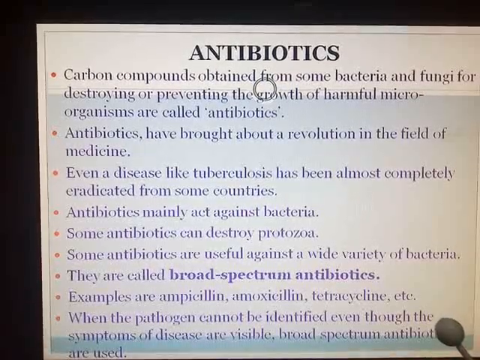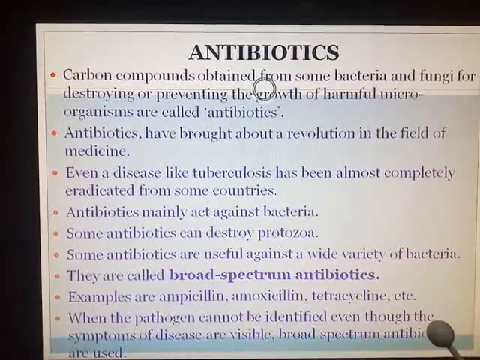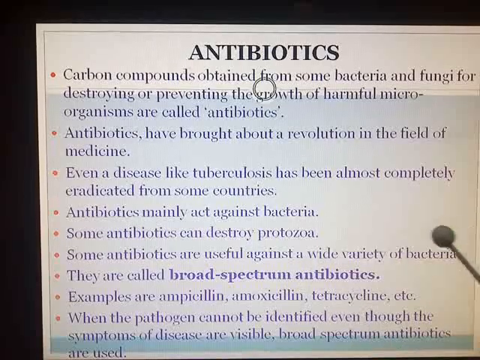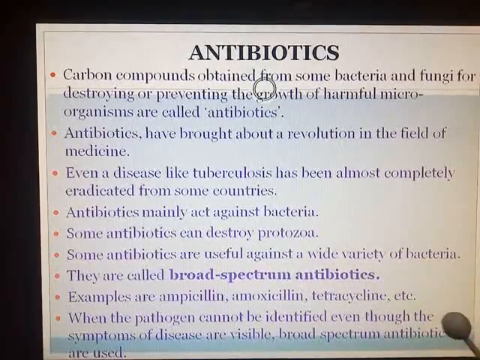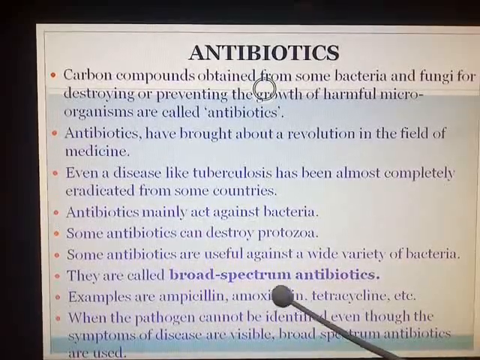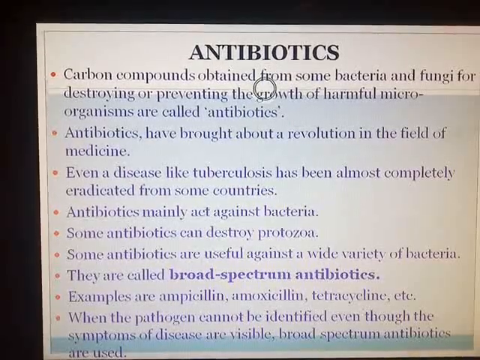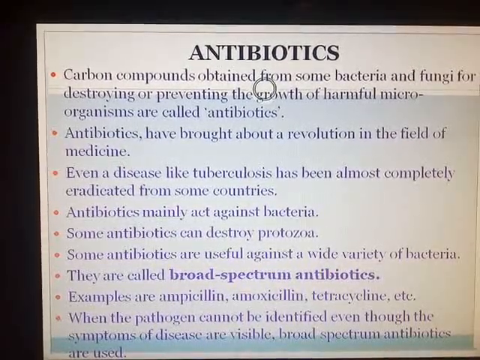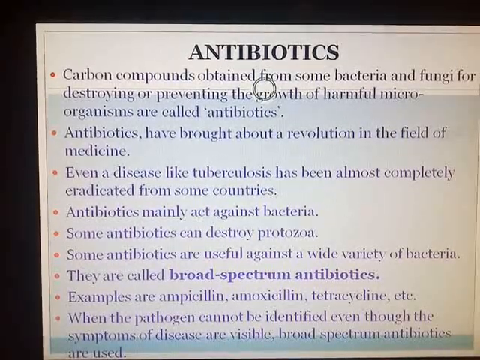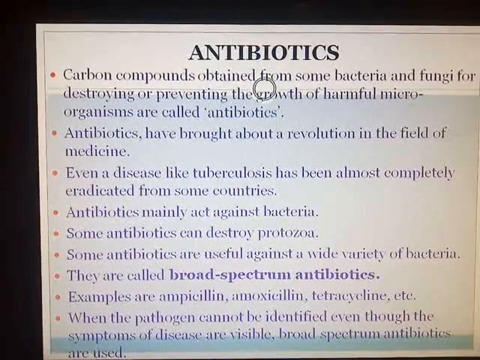Antibiotics are of two types. One is broad spectrum antibiotics and the other one is narrow spectrum antibiotics. What do you mean by broad spectrum? They can be used against a wide variety of bacteria. So the examples are ampicillin, amoxicillin, tetracycline, etc. It means the pathogen which has caused the disease is not fully identified, or which disease the person is suffering from is not known. The symptoms are visible, then broad spectrum antibiotics can be used.